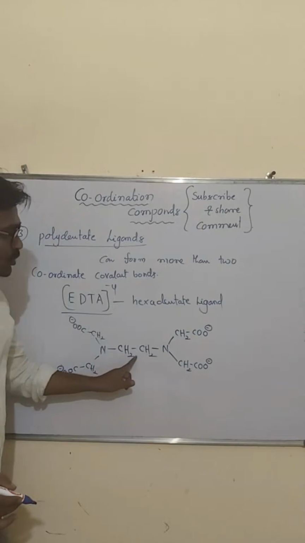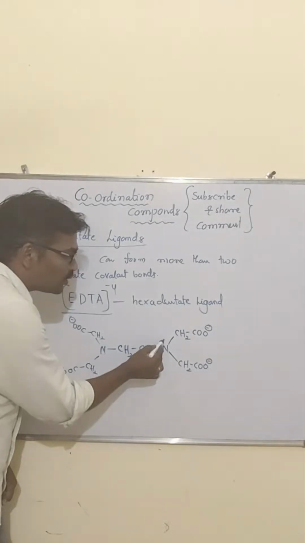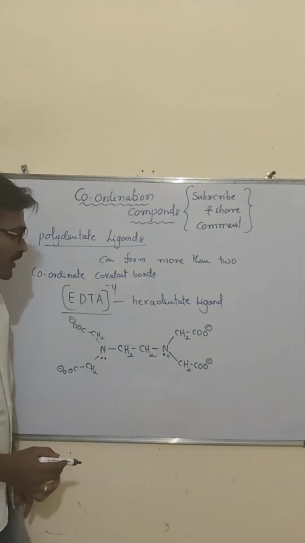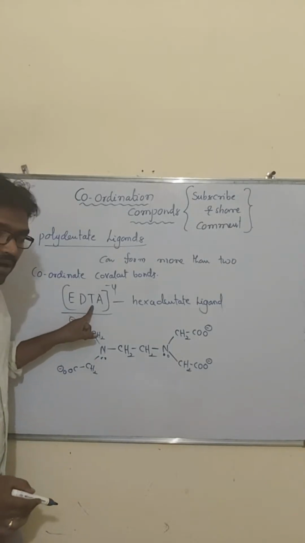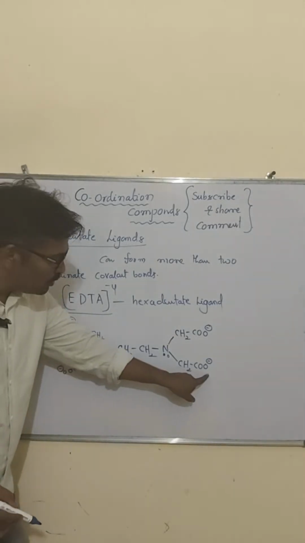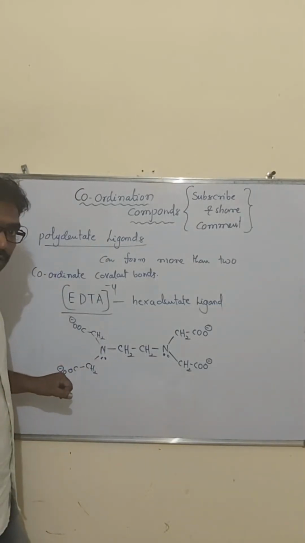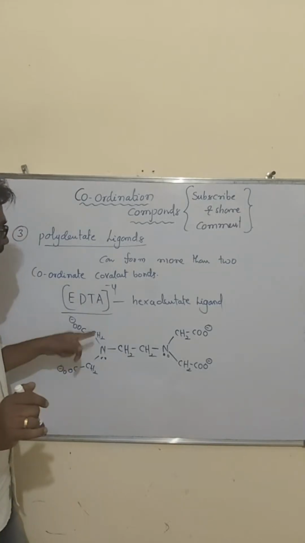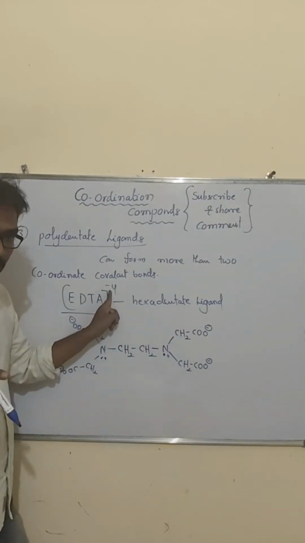Ethylene diamine: wherever the nitrogen donors are there, lone pairs of electrons are present. Tetraacetate, I told you, tetra, 4. So CH2 COO minus four times; totally 4 acetate ions are there. Wherever the negative charge is there, count it, 4 are there. So that's why minus 4 is mentioned.